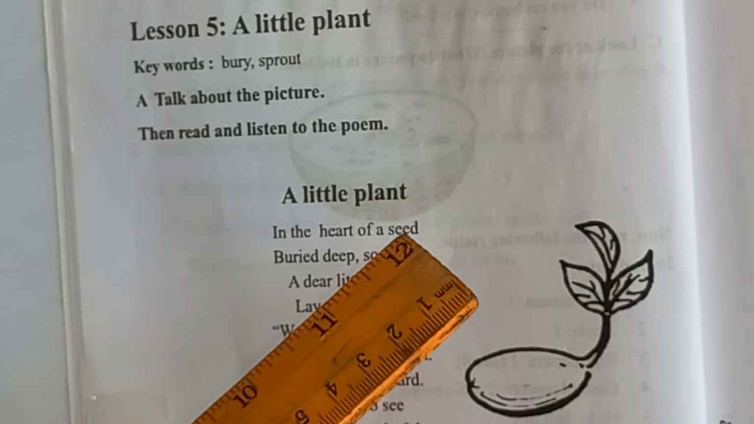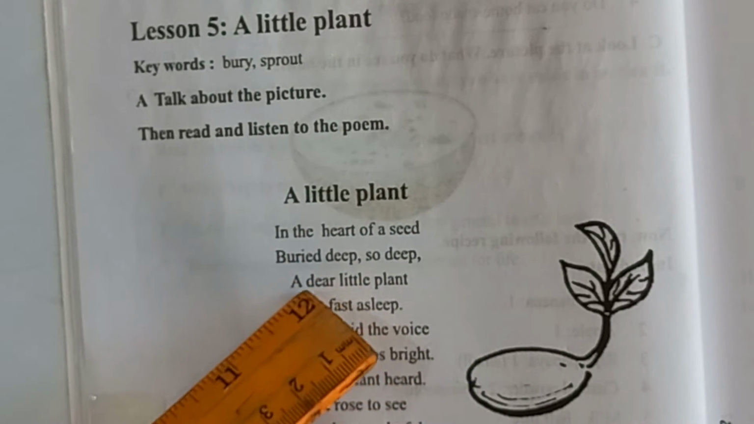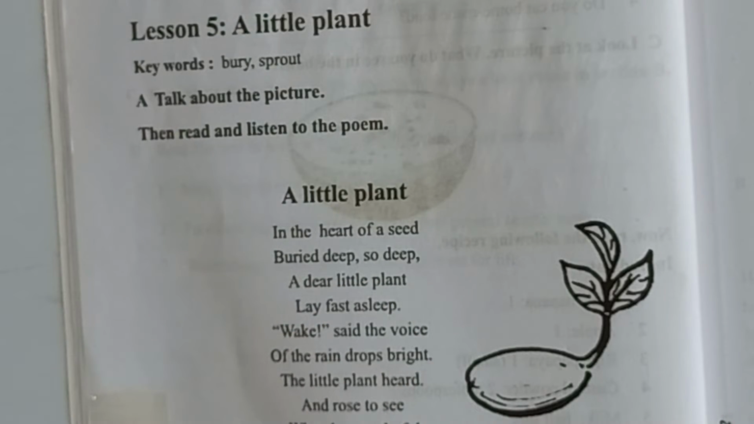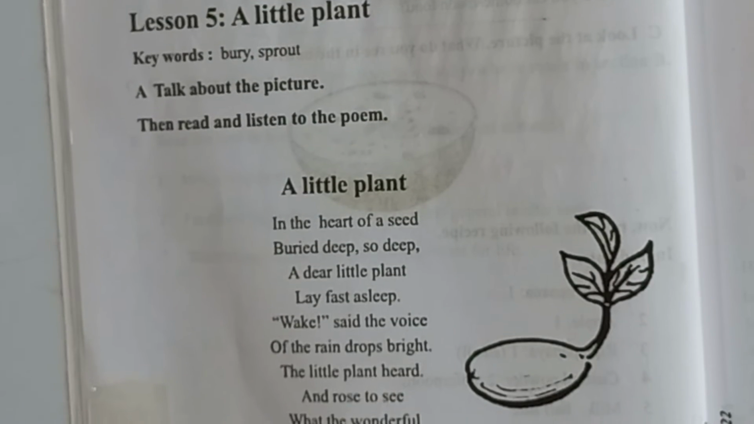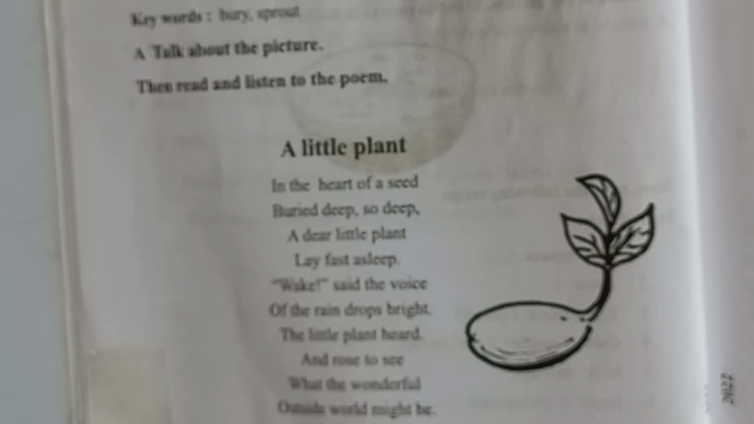In the heart of a seed, buried deep, so deep, a dear little plant lay fast asleep. Dear students, by these 4 lines, what can we understand? That means a little plant is buried within the seed, that is told here. And in the next lines, we will get how it comes to the outside of the seed.